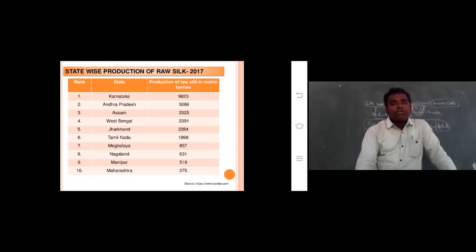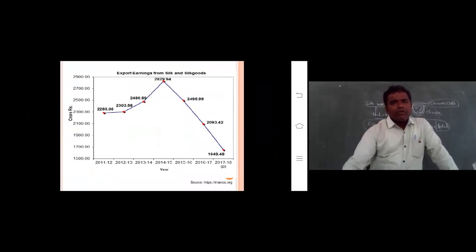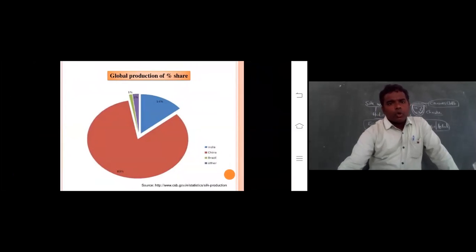9,823 tons. First Karnataka, least Maharashtra, second Andhra Pradesh, also for sericulture in India. Now, next, we are going to look at the graph, and the global production share. In India, remember one thing, how much percentage?